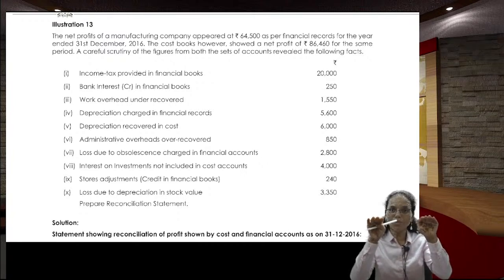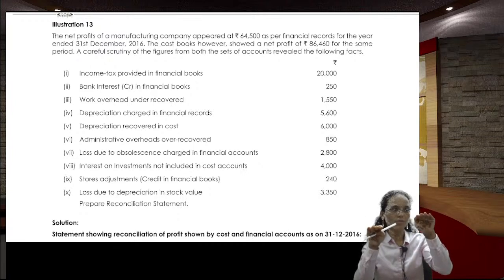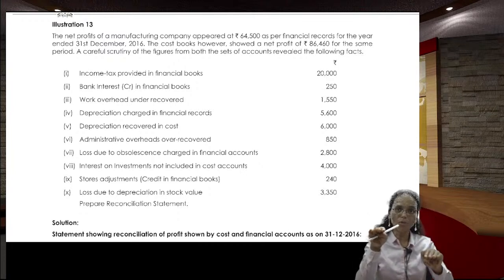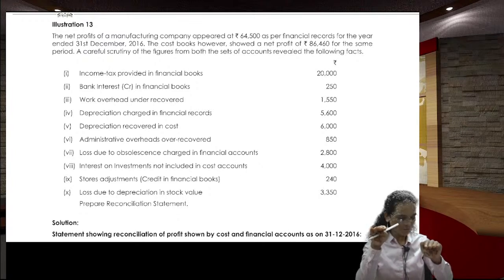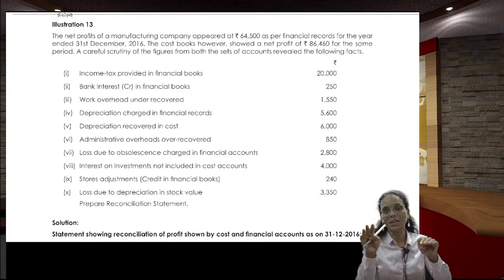See, this is a gross profit. Take the example. This is a gross profit. From the gross profit, financial profit and cost profit. Income tax is deducted only in the financial profit. So the profit in the financial accounts is getting decreased. When it is decreased, what do you need to do? You are starting with the financial, so you cannot touch this one. You cannot do any adjustments to the one you are not touching.